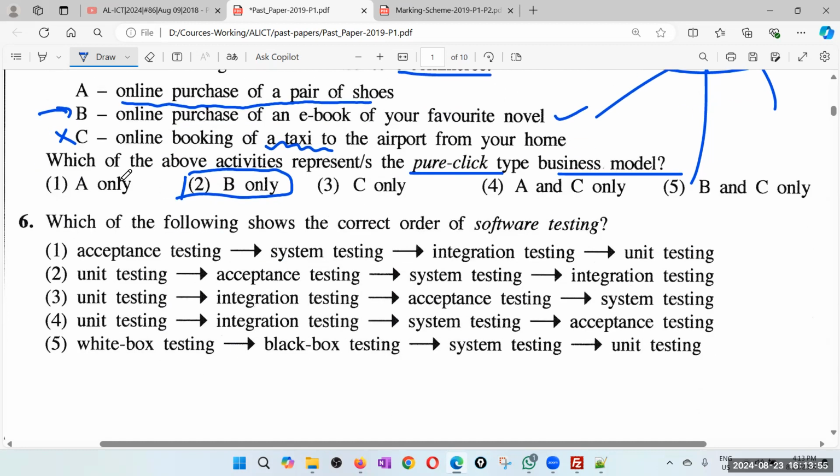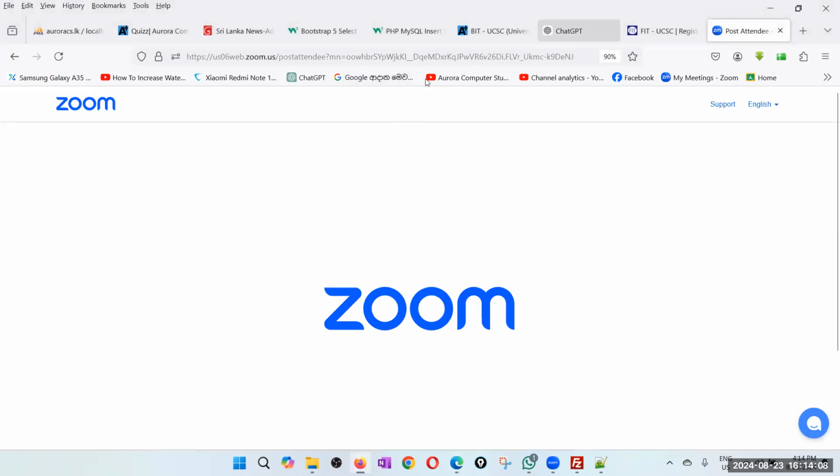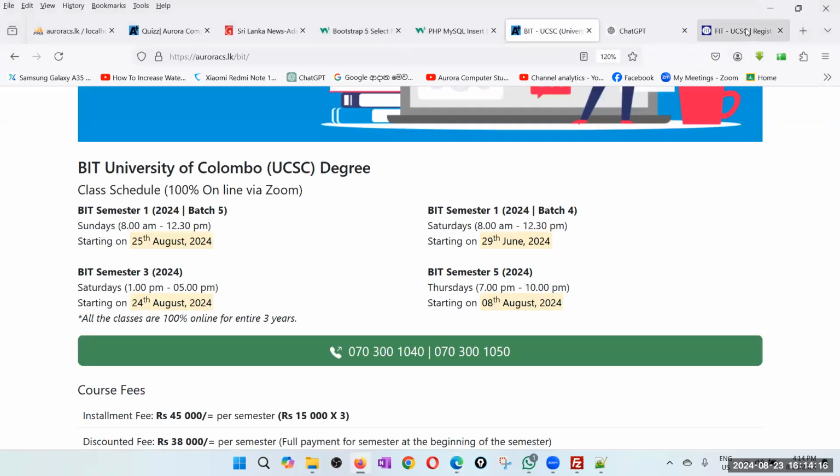Right, sixth one. Which of the following shows? Okay, anyway, I want to clarify this again. Let's ask ChatGPT what is meant by pure click. Maybe the examiner has a valid point. Because I'm not always thinking that I'm 100% correct all the time.